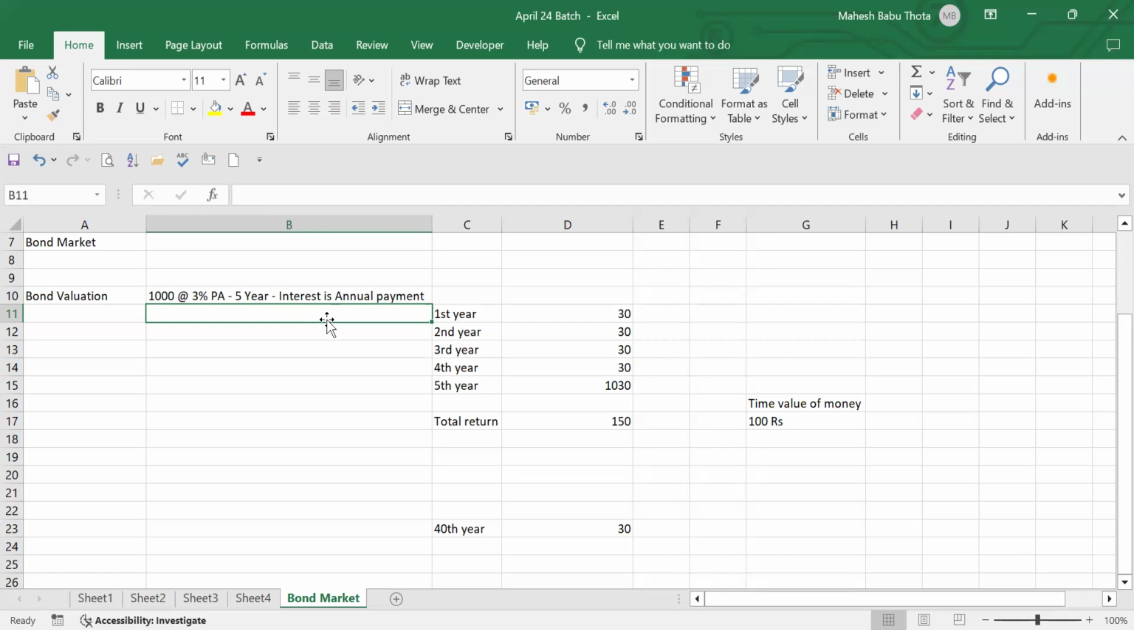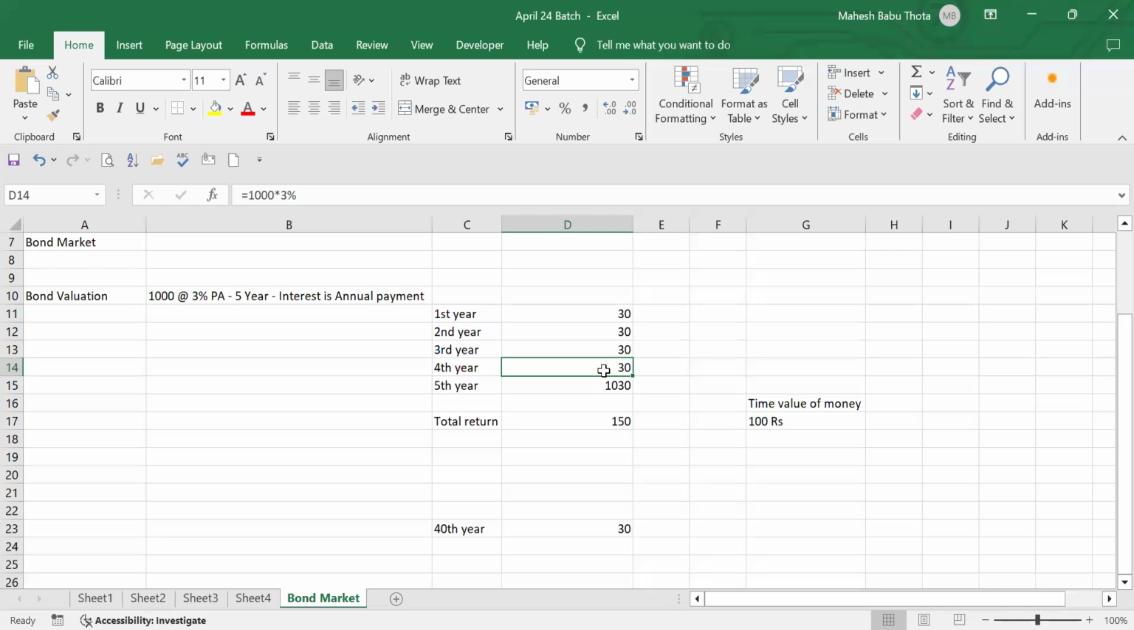Now, if you want to value the bond, we are saying that over 5 years we will get 30 rupees each year. Now we are considering how much return you will get. You are saying 150 rupees return you will get, sir. But this 30 rupees value after 5 years is not the same. Definitely, it's not going to be the same, right?